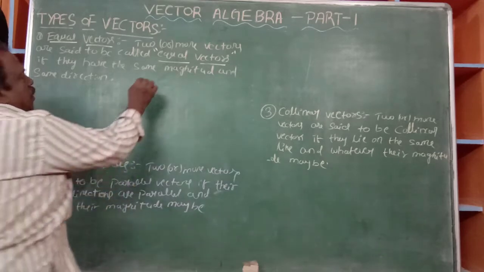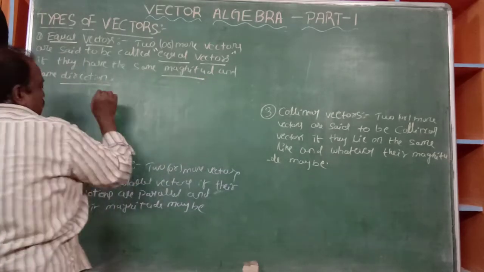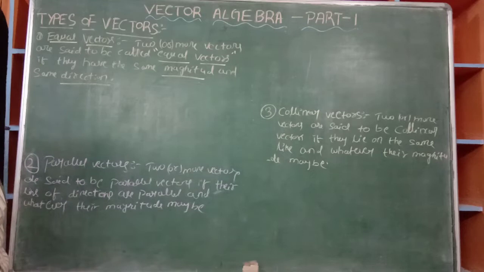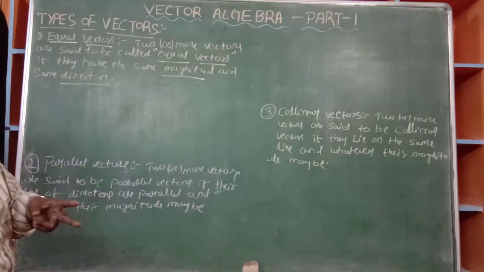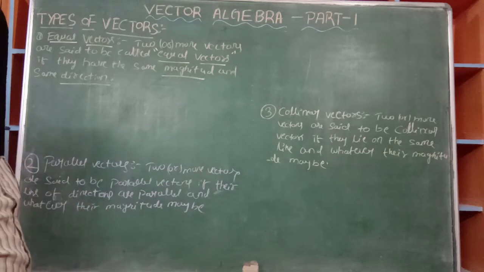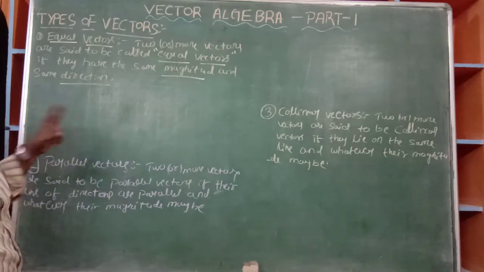Both magnitude and direction must be same. Vector means magnitude and direction, two concepts are there.